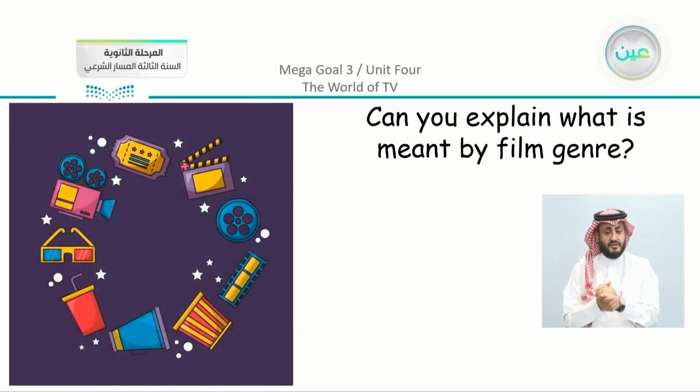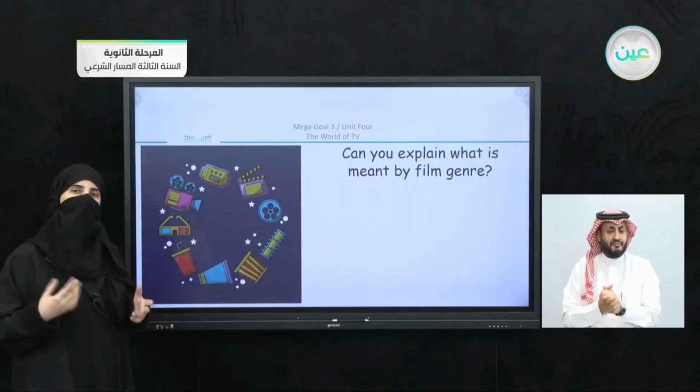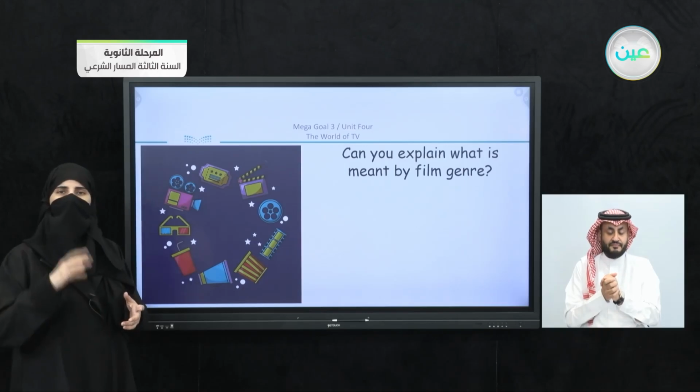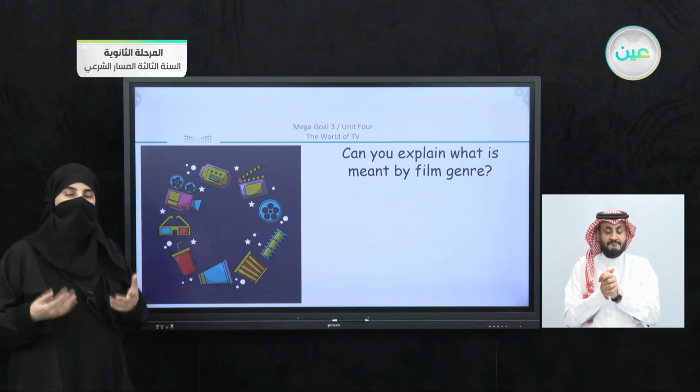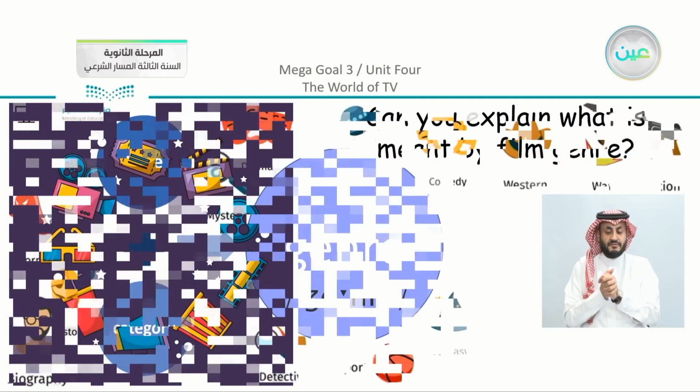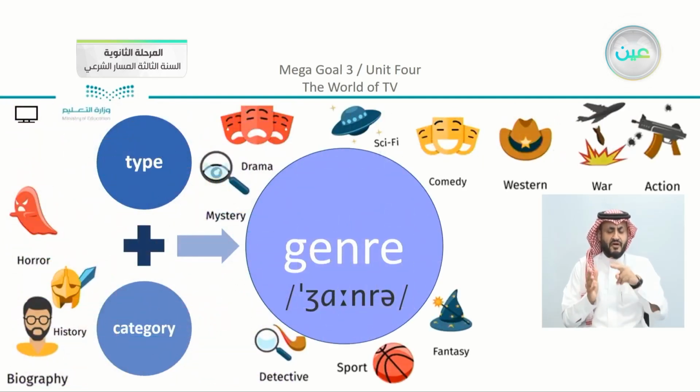Can you explain what is meant by a film genre? Now, we mentioned the word category several times, and you understood the idea or the concept of different kinds of movies. This is actually what we can call a film genre. Now, a genre here is a type or a category. You can see that we have all the types that we had just followed up, and we can also add something different, like, for example, fantasy or mystery and so on. Now, these are different genres or different types or categories. Okay, so they are all correct. But we are going to agree on something.